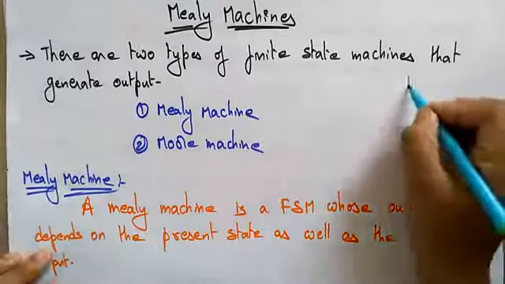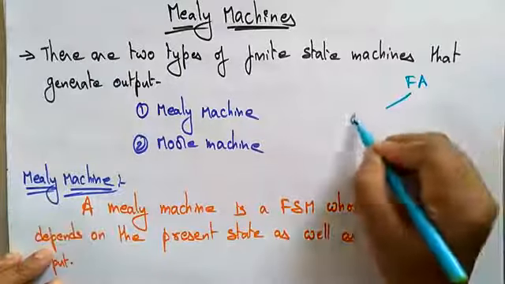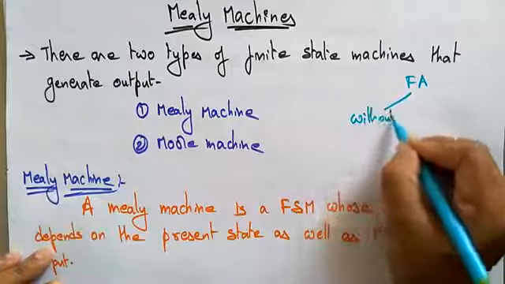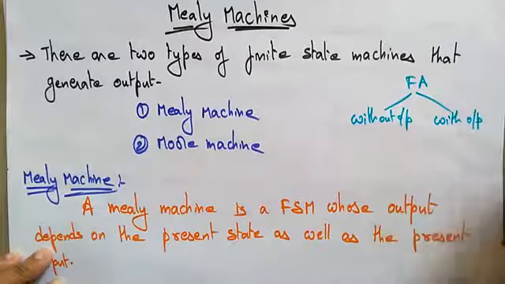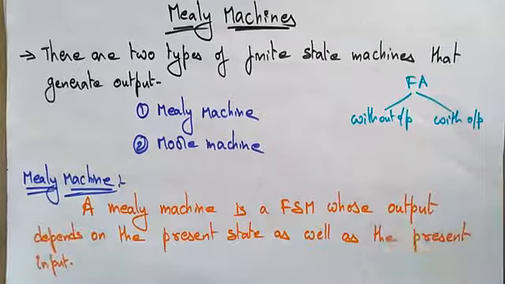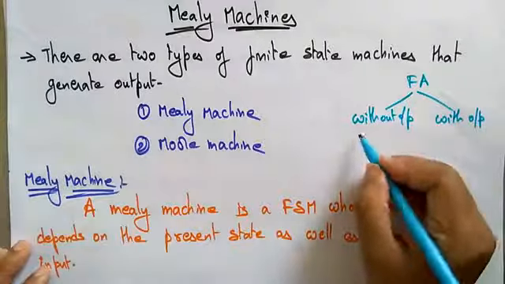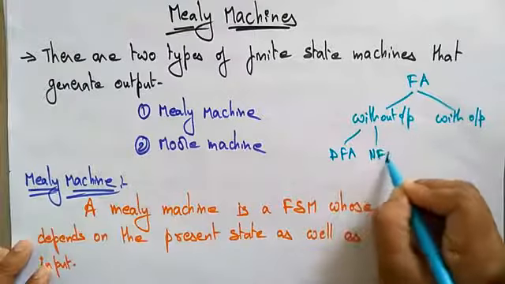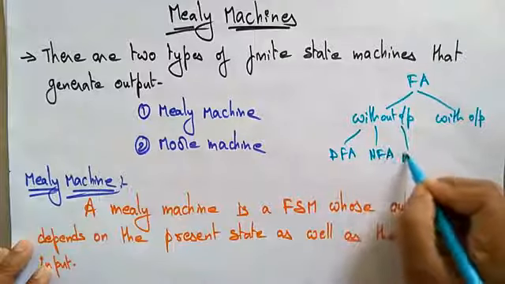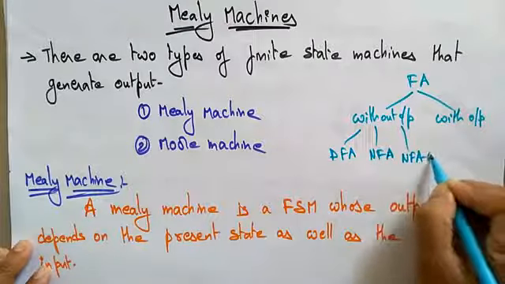The finite automata are of two types. One is without output and another is with output. So this I already discussed in the starting of these concepts. The ones without output are the deterministic finite automata, non-deterministic finite automata, and non-deterministic finite automata with epsilon.